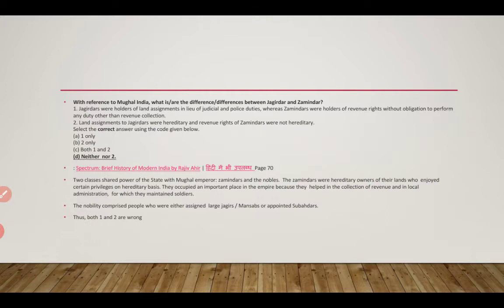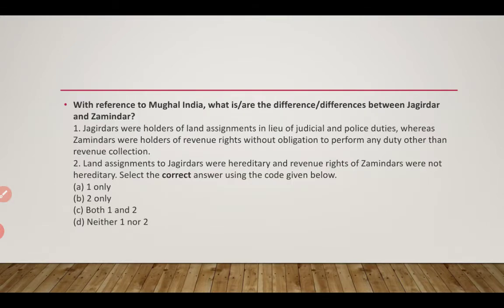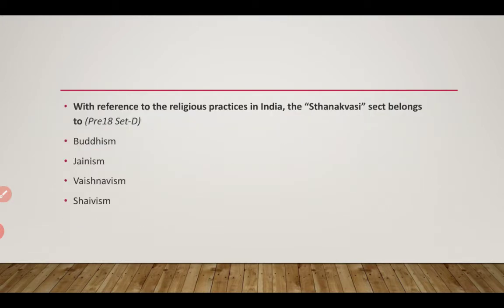Now, next question. With reference to the religious practices in India, the Sthanakvasi sect belongs to which one? Is it Buddhism, Jainism, Vaishnavism or Shaivism? So this is the question. The answer is that it belongs to Jainism.